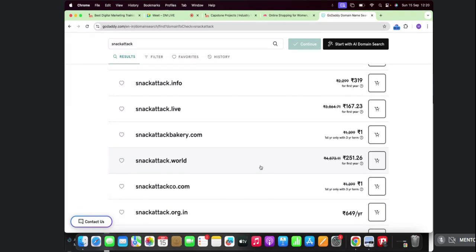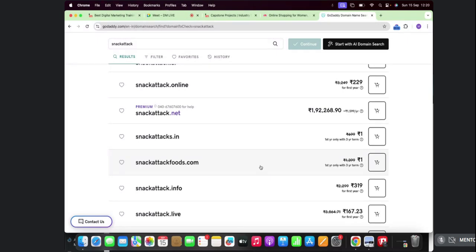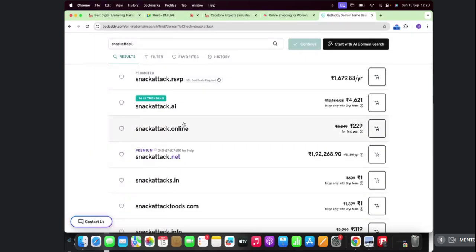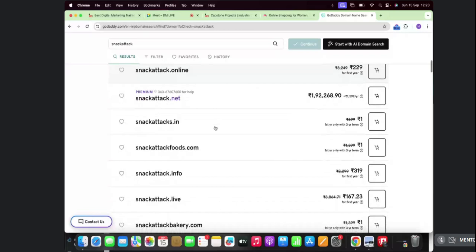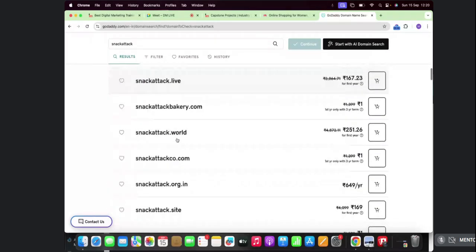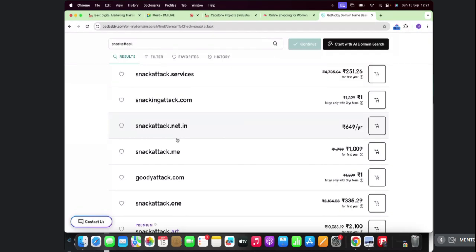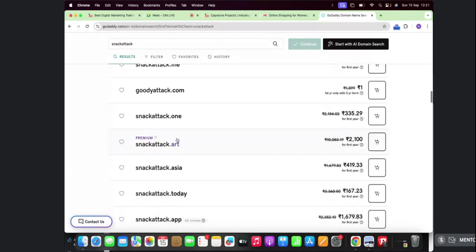When you are learning to build the website, go for it. But once you want to set that brand mark and you want to establish your business online, please go with the top level domain extensions or country specific. Again, if it is not available and these generic ones really make sense, then go for it. So for example, there's something called snackattack.shop. Snack Attack is a food website, and .shop is usually for e-commerce websites, so it doesn't make sense, so don't go for it.